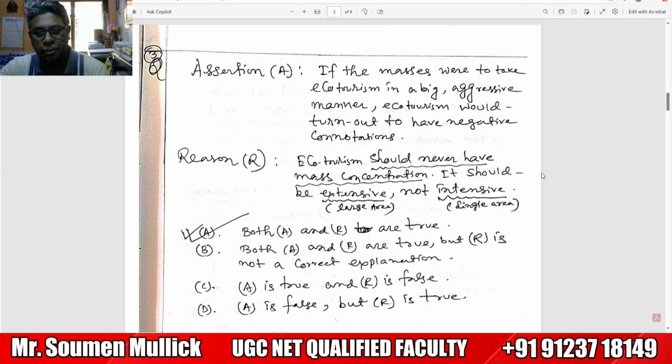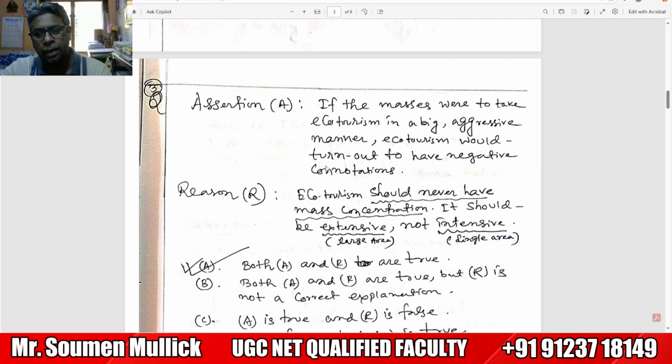Ecotourism should never have mass concentration. It should be extensive, not intensive. Extensive means the large scale base. Intensive means the single area. Both A are true.